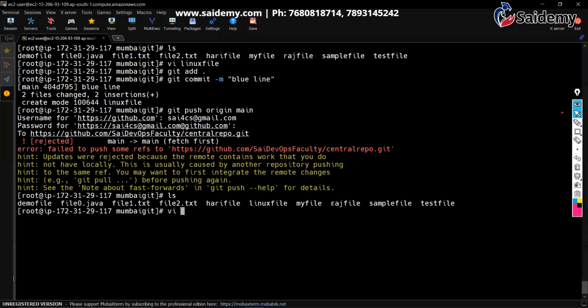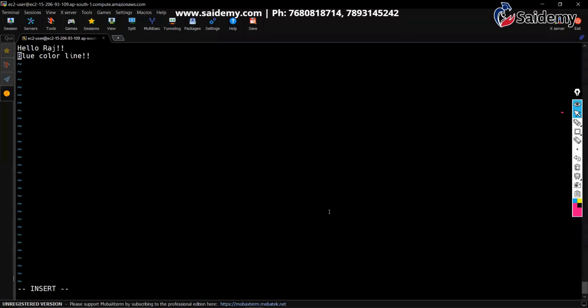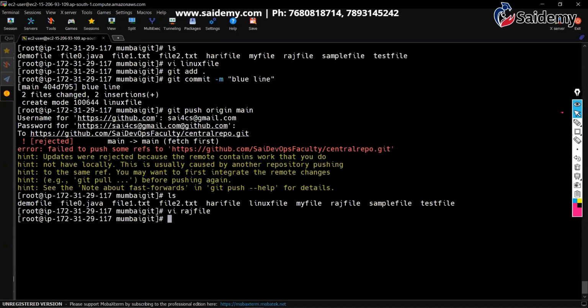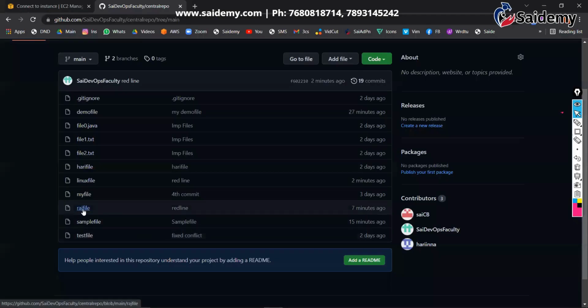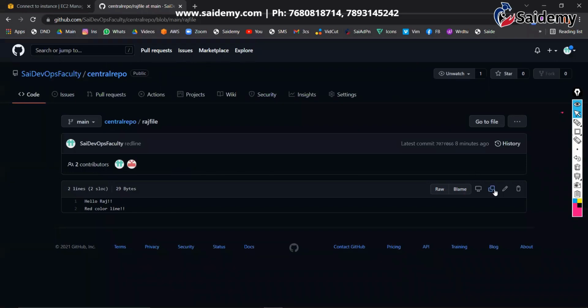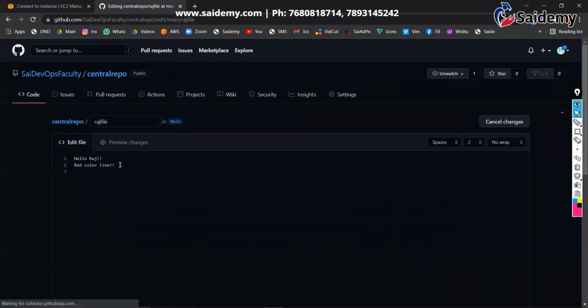Okay. vi, earlier we kept some content in Raj file, right? Okay. vi Raj file. In that earlier we added this one, so I'm going to delete it. Like a previous stage, I modified it to the older stage. Here also Raj file, edit. Modify, right?